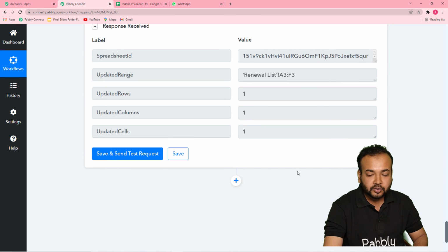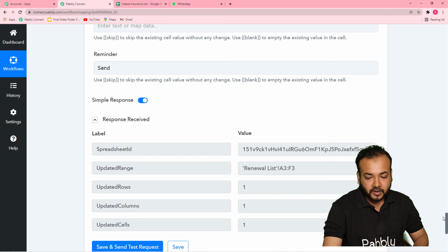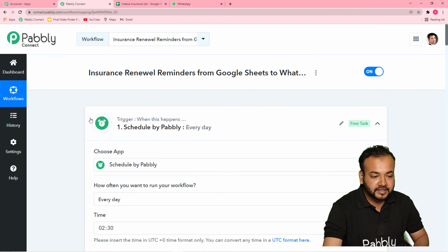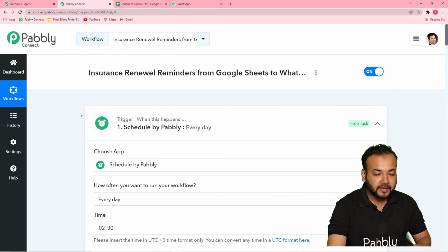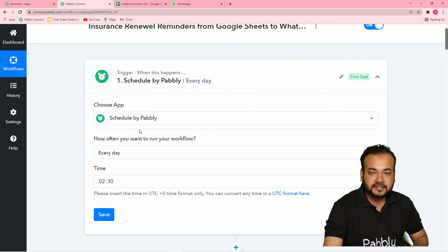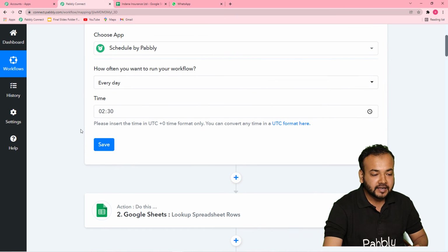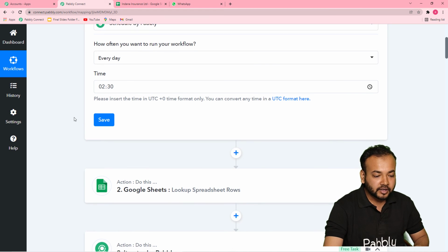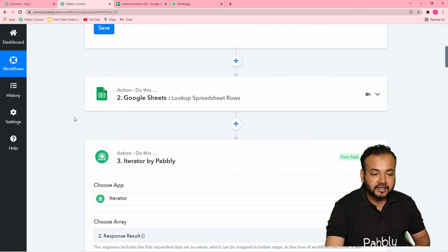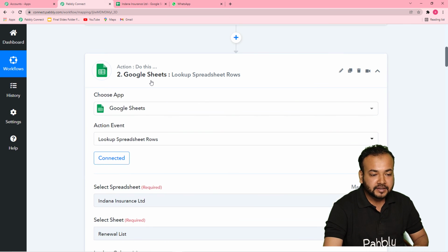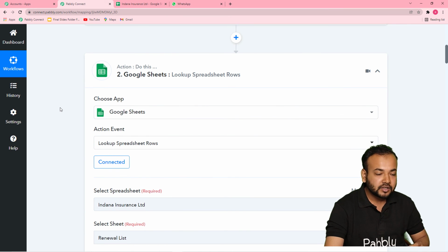Now let me show you a quick recap of what we have done here. First of all, in this trigger window, I have scheduled the messages to be delivered with this scheduler by Pabbly, and I have mentioned the time at which I want this workflow to run. After that I connected the Google Sheet application to look up in this spreadsheet which person we want to send the message to.